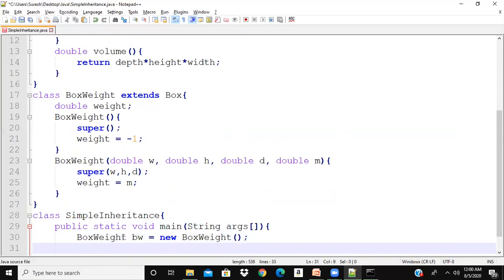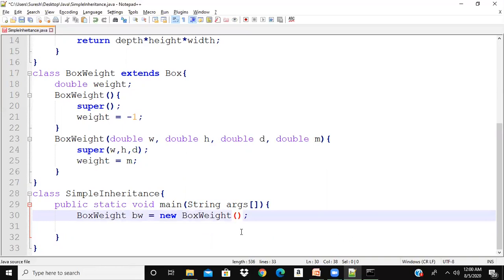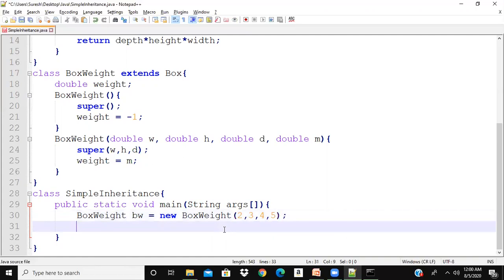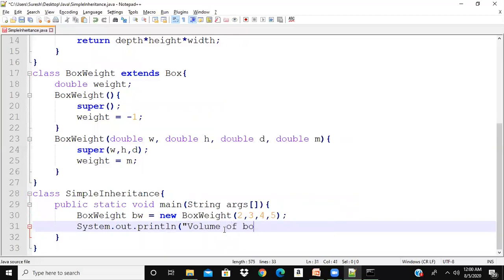So when I did this, here I am not passing any arguments. Let me pass some arguments: 2, 3, 4, 5. Simply print System.out.println("Volume of box is " + bw.volume()).